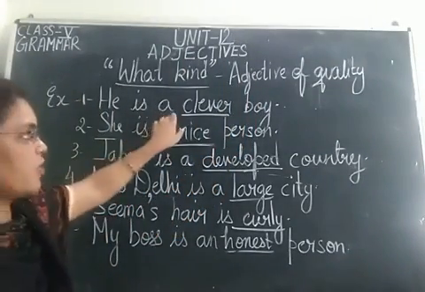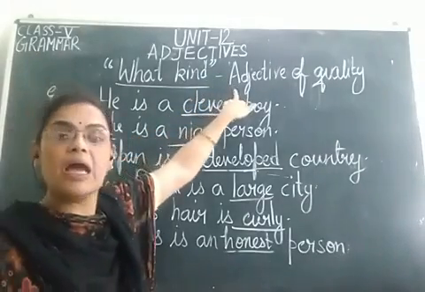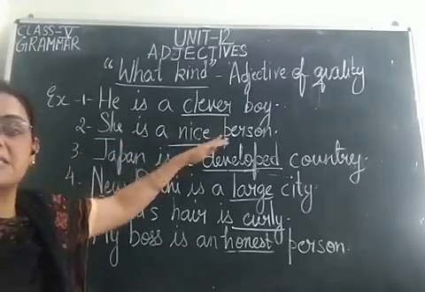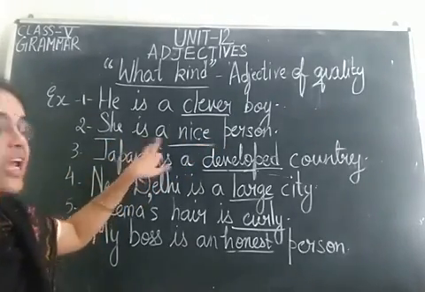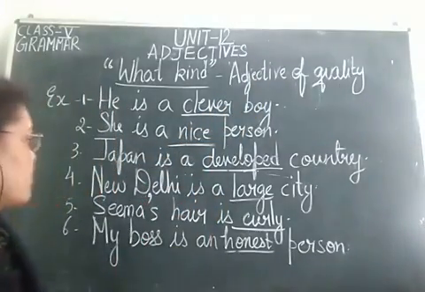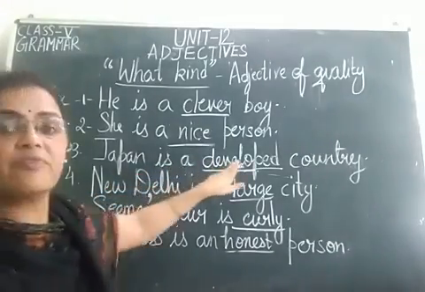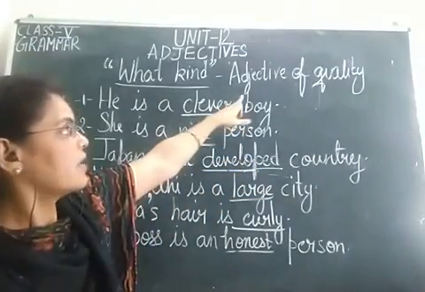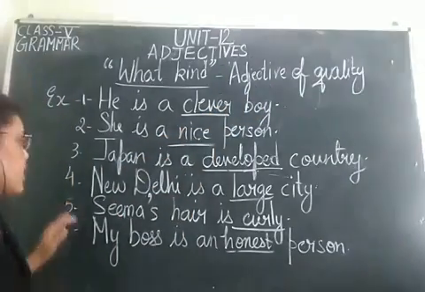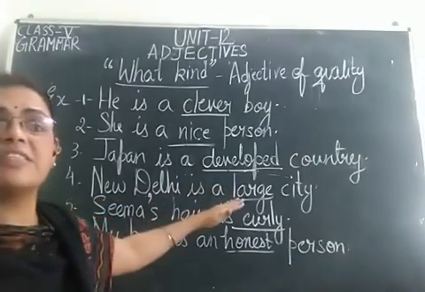So he is a clever boy. What kind of a boy is he? Clever. Clever क्या है बेटा? Adjective of quality. She is a nice person. What kind of a person is she? Nice. Nice is what? Adjective of quality. Then the third, Japan is a developed country. What kind of a country is Japan? Developed. So developed is what? Adjective of quality. Then the fourth one is New Delhi is a large city. What kind of a city is New Delhi?